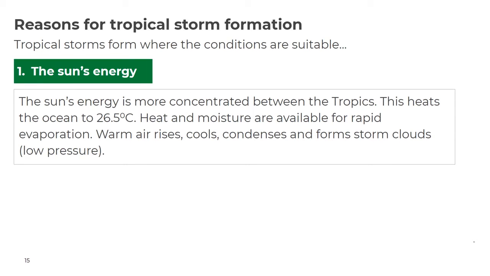The first reason why tropical storms are located or formed in the areas that we have found out about today is due to the sun's energy or insolation. So the sun's energy is more concentrated between the tropics. This heats the ocean to 26.5 degrees Celsius. Heat and moisture are available for rapid evaporation. Warm air rises, cools, condenses, and forms storm clouds, and this creates low pressure. So therefore, these storms can form because there is the heat energy available for storms to be created.